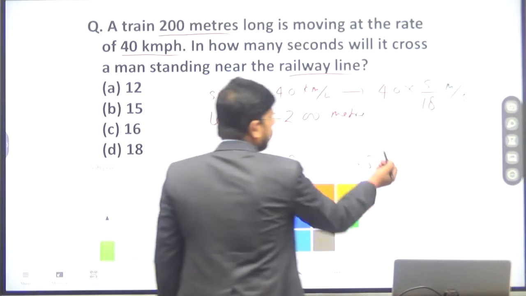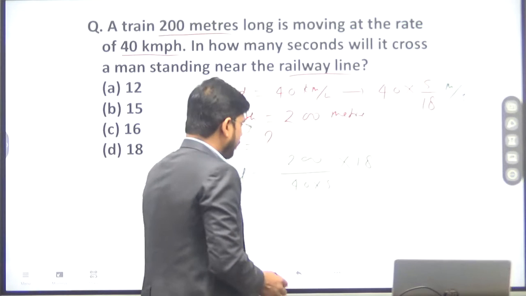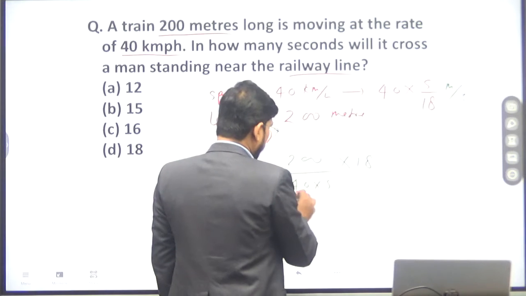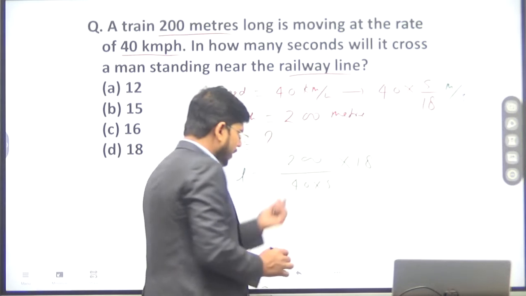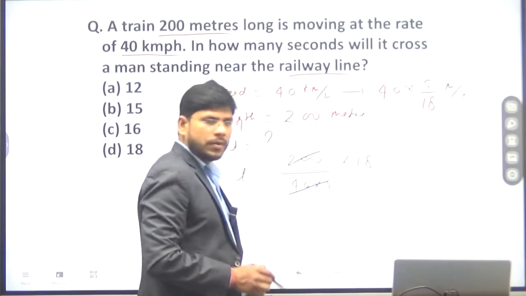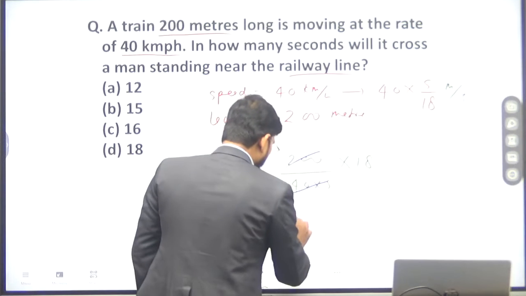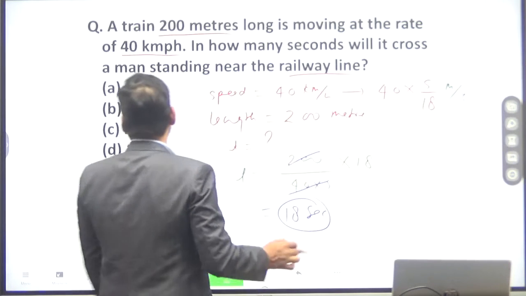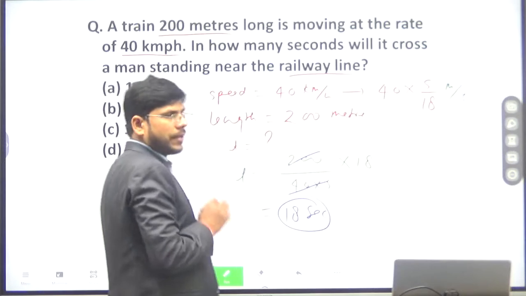We will simply simplify it. 5 fours are 20, so 200 will be cancelled by 200 and you will get only 18 seconds. So your answer will be 18 seconds, which means option D is the right answer.